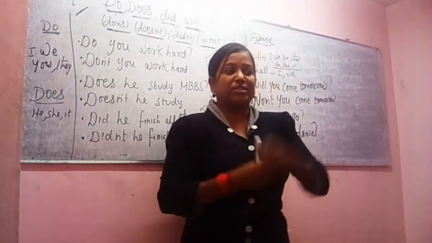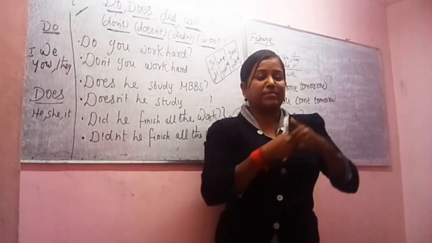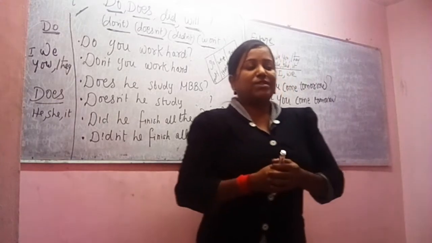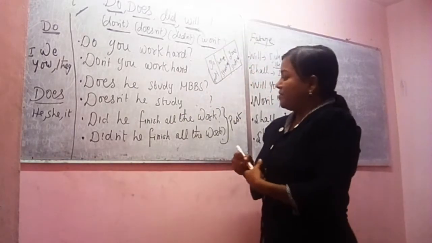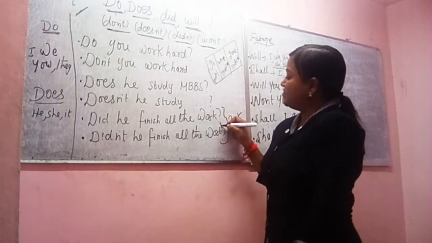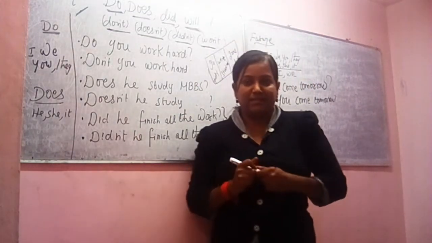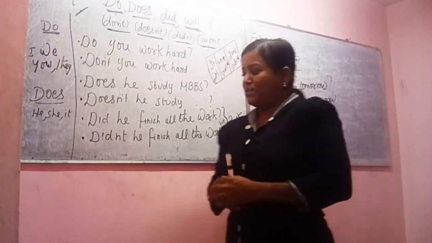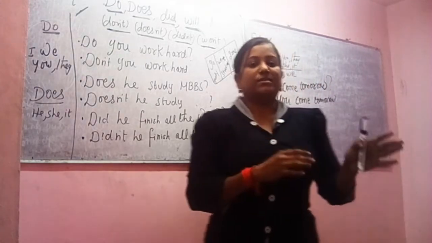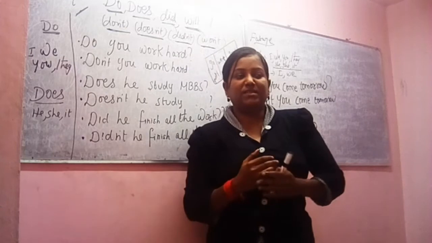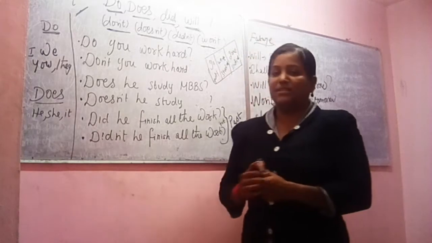I told him to complete it. I told him to finish it before 1 hour. I expected all the work from him, but you're questioning him. Did he complete it yet? Didn't he finish all the work yet? You can ask, didn't he finish all the work yet? You would say, I completed or I did not complete it. Did you get it? So always use "did" whenever you want to question whether the work is over or not. Use did or did not.